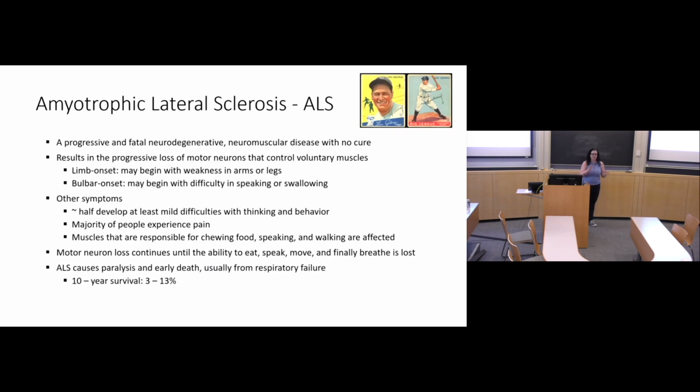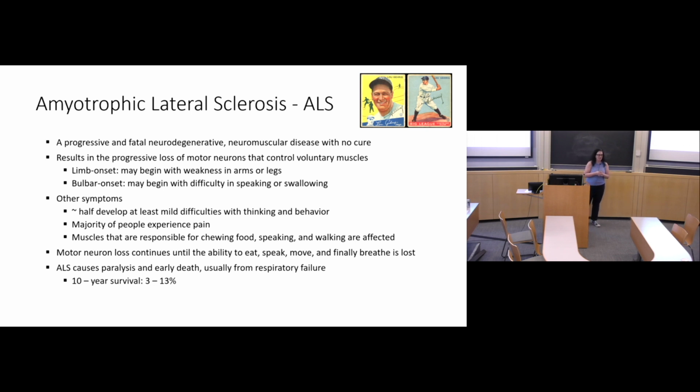So I'm going to give you a one-slide background on ALS. ALS is a progressive, fatal, neurodegenerative, and neuromuscular disease. I believe our friends over the ocean refer to it as motor neuron disease as opposed to ALS. I have a PhD and not an MD, so I am dependent on you. It results in a progressive loss of motor neurons that control voluntary muscles.